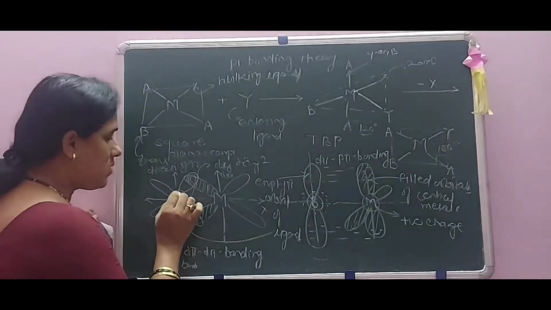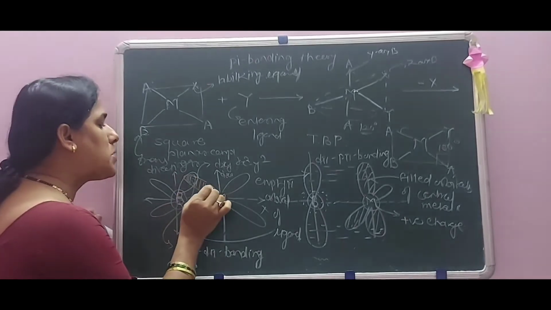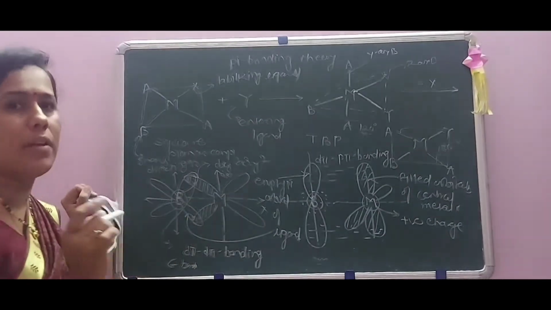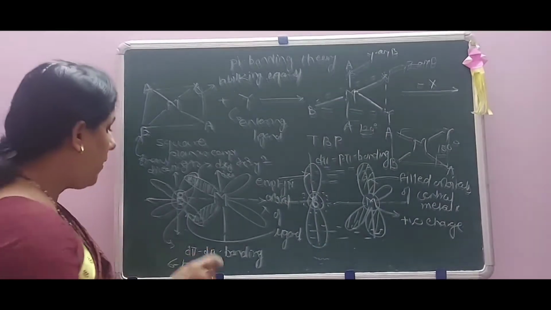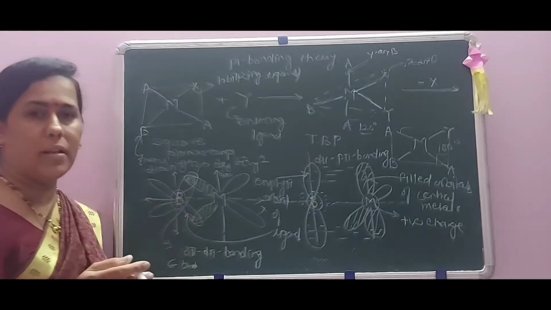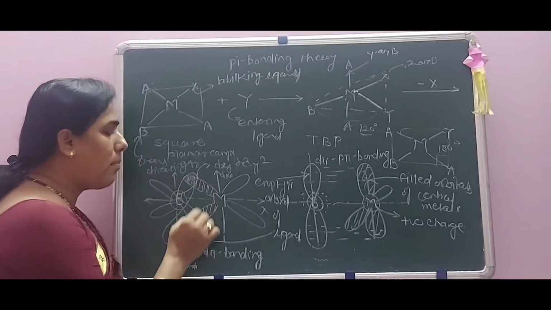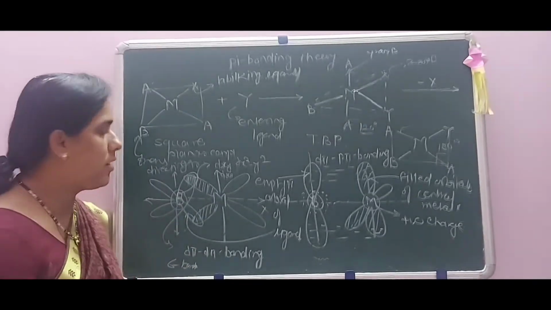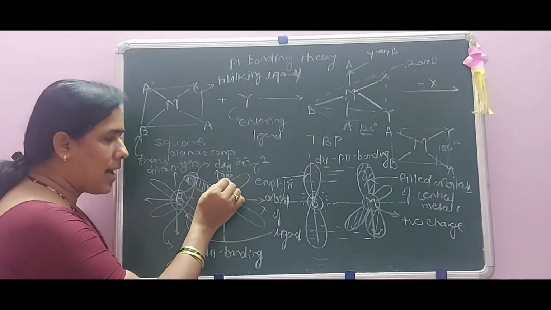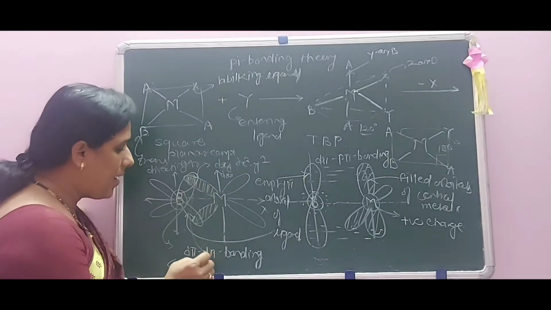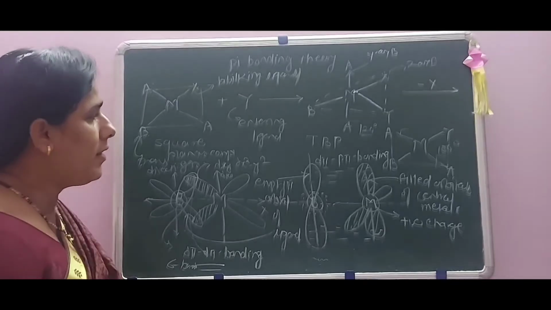Okay, when the empty pi orbitals of the ligand B overlap with the filled orbitals of a central metal ion M, here what happens? Here there is the formation of bonding between the empty orbitals of the ligand and the filled d orbitals of the central metal ion. Thus there is a development of a strong sigma bond. When this sigma bond is what? When the d orbitals are filled and taken in part, at that time there is a formation of d pi bonding.